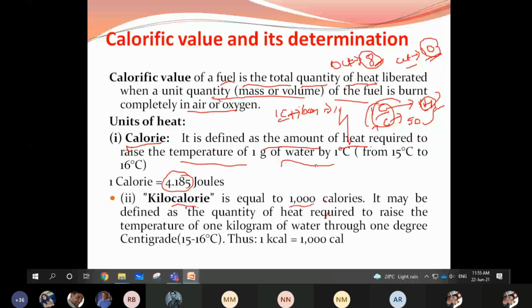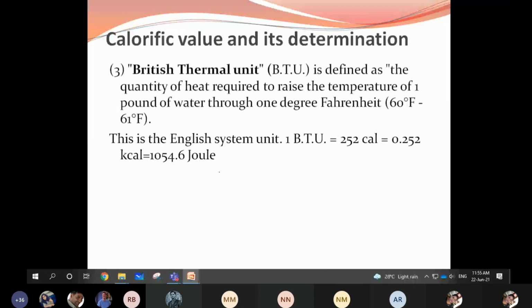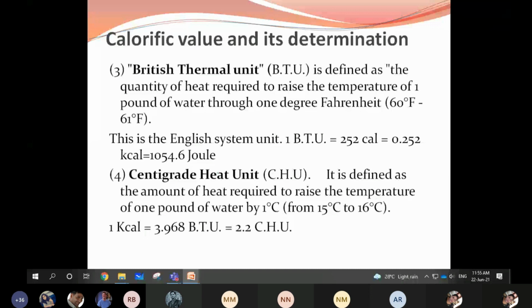And for this calorific value, there are 2 types of units: the British thermal unit and the centigrade heat unit. We will do the British thermal unit first. It is defined as the heat required to raise the temperature of 1 pound of water by 1 degree Fahrenheit. In British thermal unit, it is expressed as 252 calories, that is 0.252 kilocalories, which is equal to 1054.6 joules.